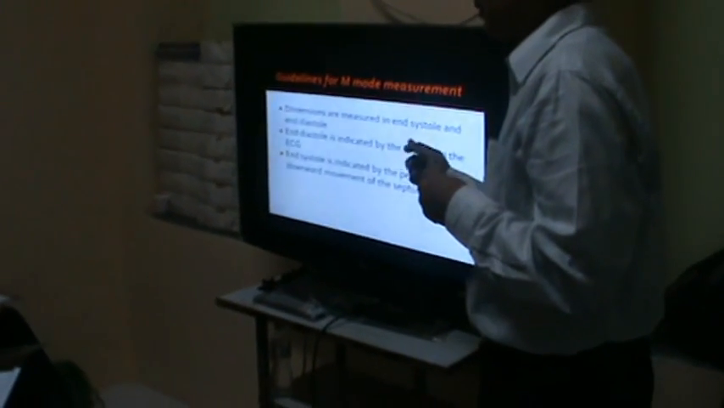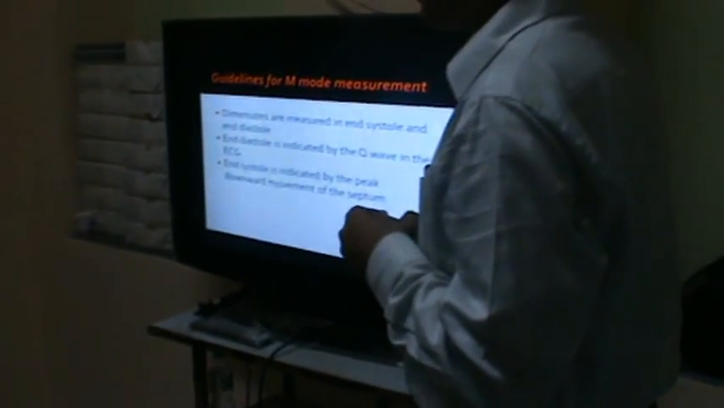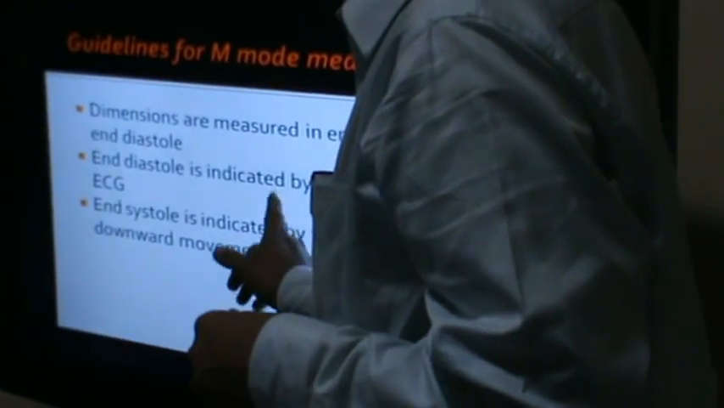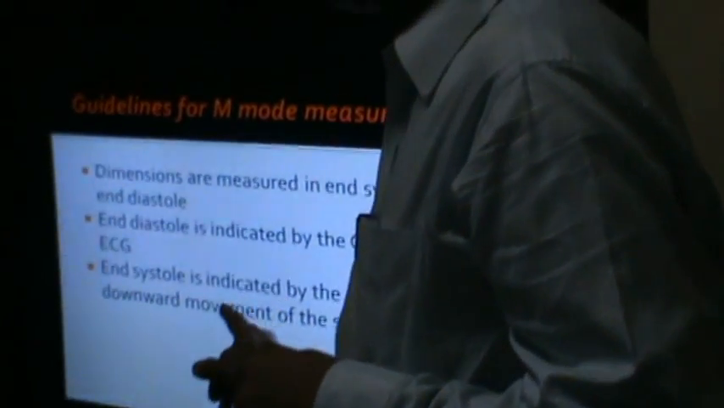Any problems? Stop me, I won't mind. Heart ECG. If there is no problem in Q wave, then see the beginning of the R wave. End systole. There is no ECG marker for end systole. Some people have the mistaken conclusion that it means the peak of the T wave, end of the T wave, middle of the T wave or whatever. It is not supported by evidence in the literature. End systole is indicated by the peak downward movement of the interventricular septum. Do all of us agree on this?